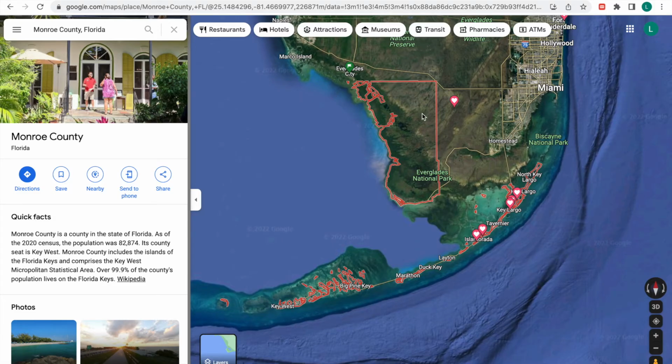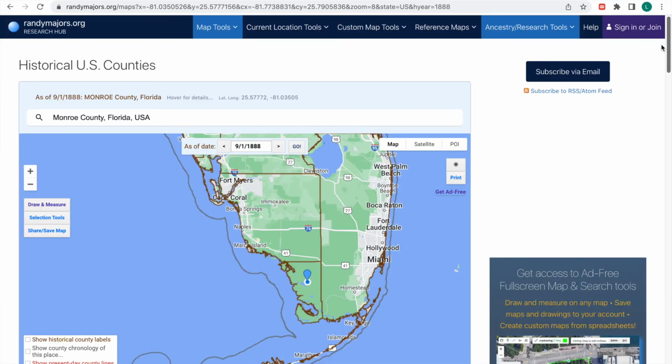And then in 1912, the Florida Keys Railway was built, and then it connected all these islands up, so you no longer needed a boat, and it also connected it up with the mainland. Although, again, the old county border stuck. So even though it's more connected up with Miami than it is with this section of Monroe County right here, the old county border's just stuck. So that is why this county border looks weird today. History. Now you know. And I know, too.